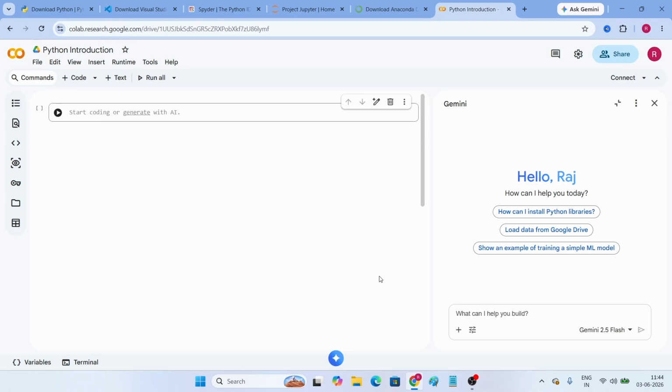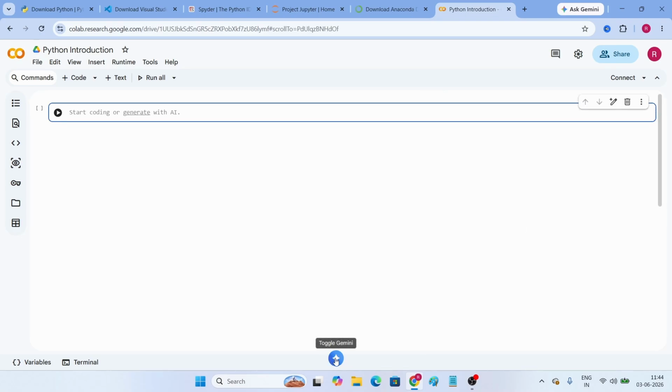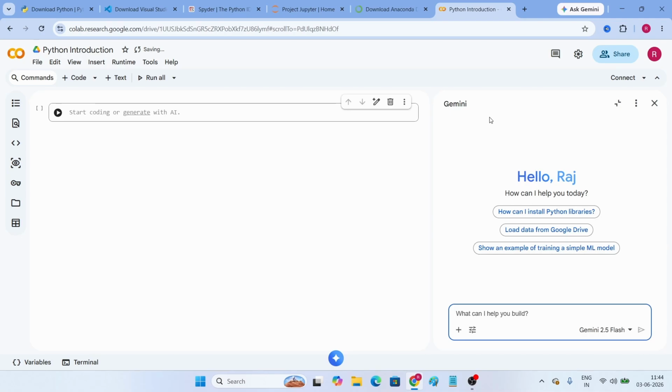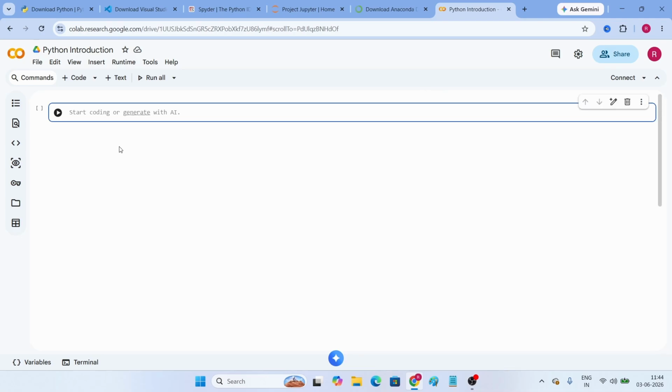And see, this Colab comes with integrated AI, that is Gemini. If you close this one, you can toggle Gemini, and if you click here, it's going to open Gemini. So Colab comes with an integrated AI tool, that is Gemini. Here, in order to connect with Python, click on the connect button. And let us write one small code in today's session. This is the place where we can write our code. It's getting connected, it got connected.